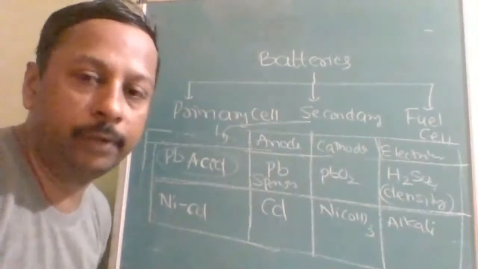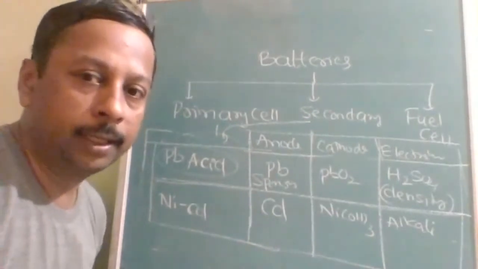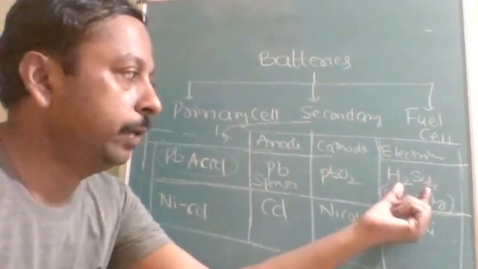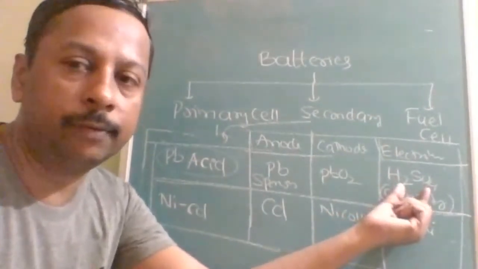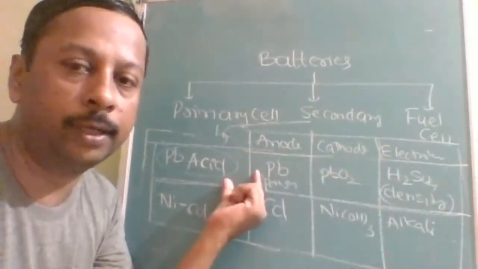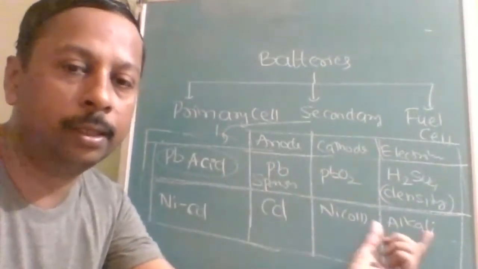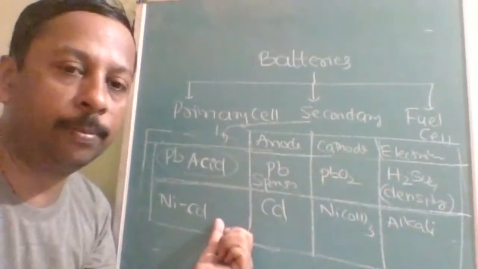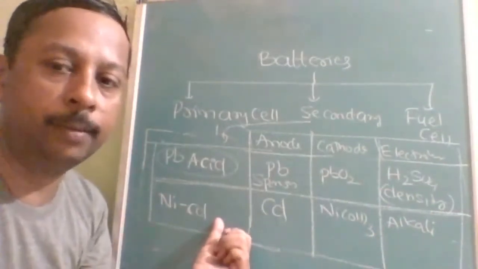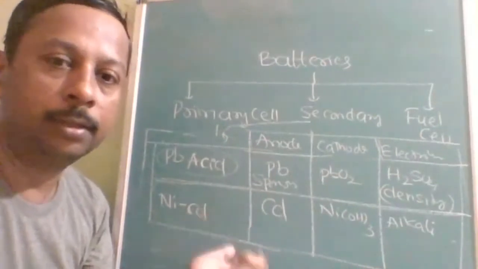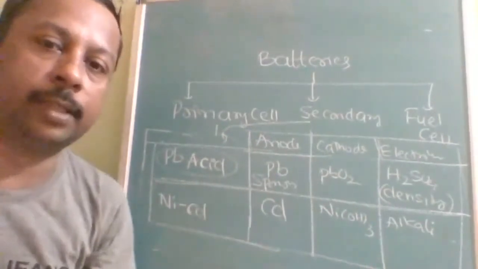So alkali will be the electrolyte. Due to corrosive nature of sulfuric acid, the life of lead acid battery is very less, hence it is now replaced with alkali. But there is still one more problem with the nickel cadmium: it is very expensive, but long life. So these are the differences between the secondary cells.